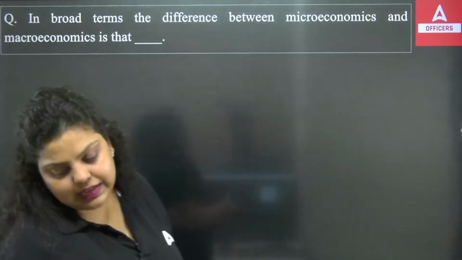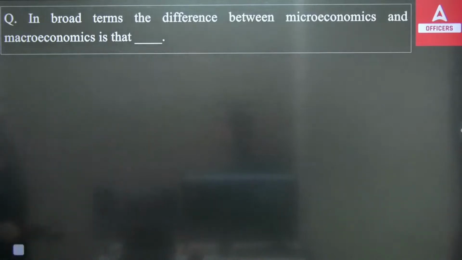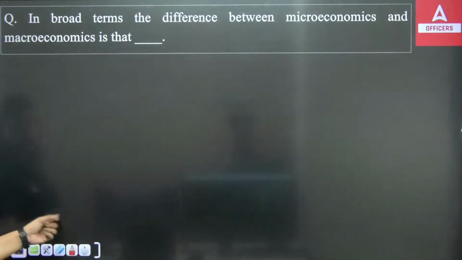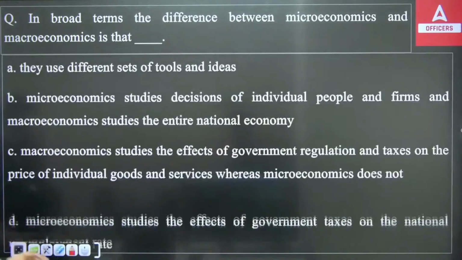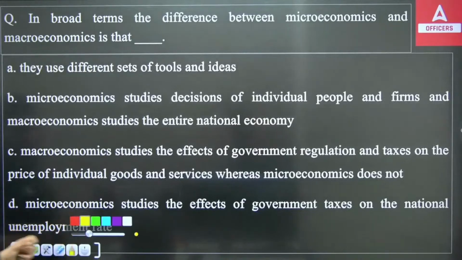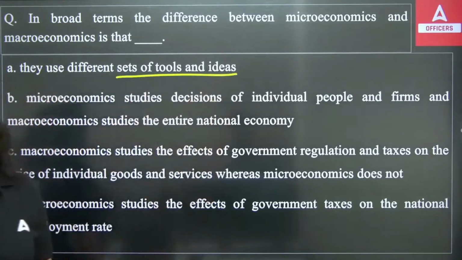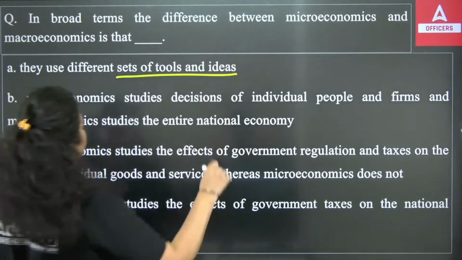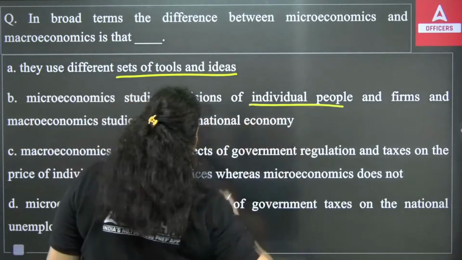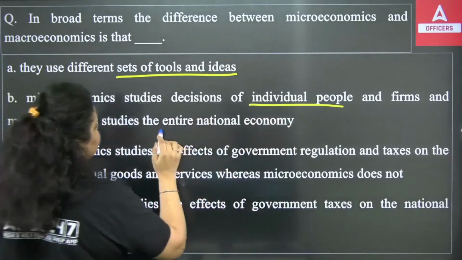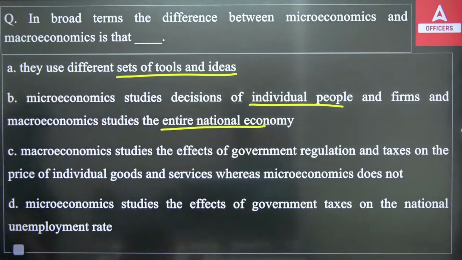Because that's a very simple unit. Okay, let's start. First is saying, in broad terms, the difference between microeconomics and macroeconomics is that. So what is the difference between micro and macroeconomics, that you have to answer, and you have these 4 options in front of you, in which the first one says that they use different sets of tools and ideas. Second says microeconomics studies decisions of individual people and firms, and macroeconomics studies the entire national economy.